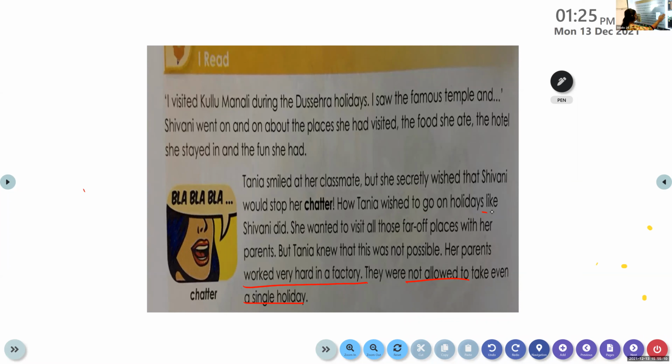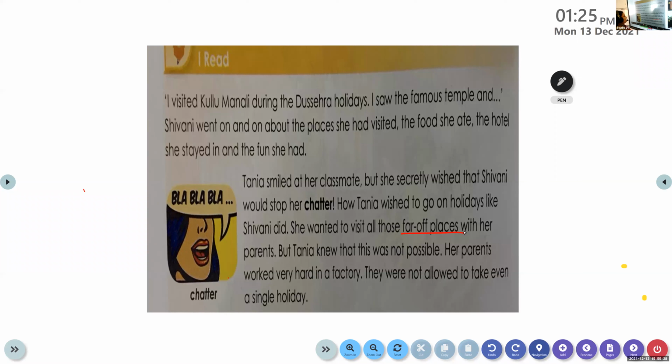But like all children, Tanya also wanted to go and visit many places as Shivani did. Tanya wanted to visit all those far-off places with her parents. Far-off places means places which are far away from where we stay.